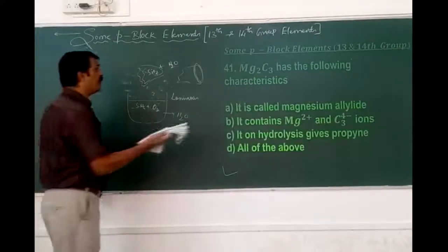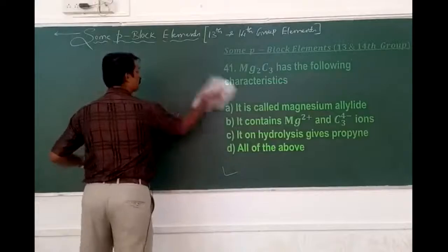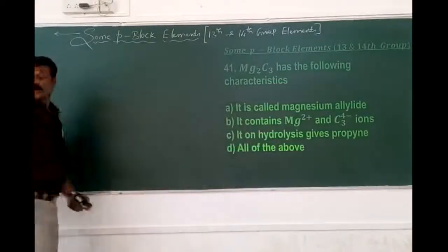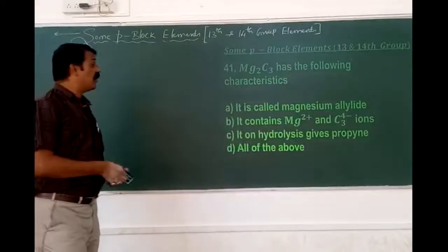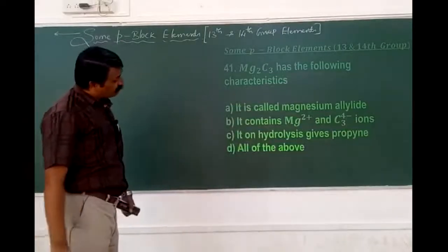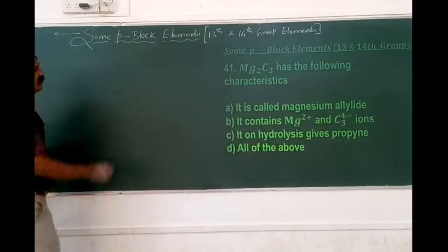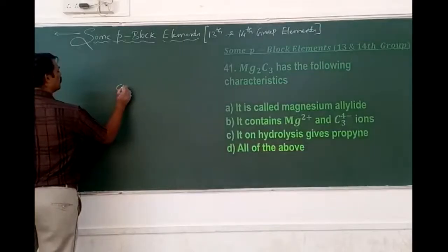41. Magnesium carbide has the following characteristics. It is called magnesium allylide. It contains magnesium 2 plus and C3 4 minus ions. On hydrolysis it gives propyne. Then all of the above; it is a characteristic of all of these.